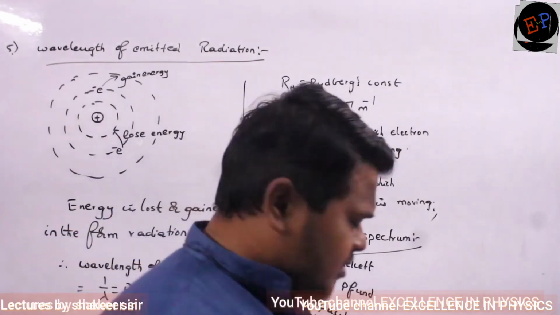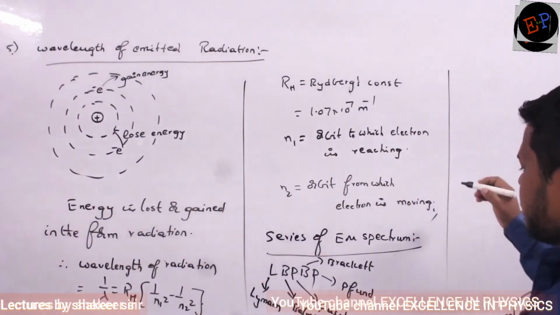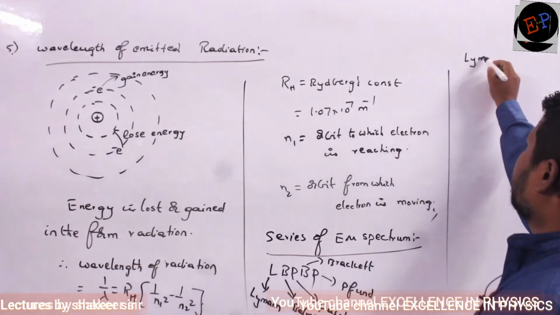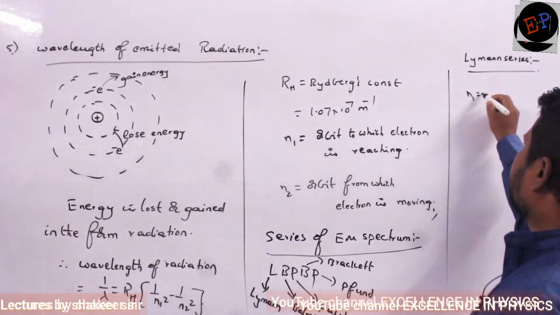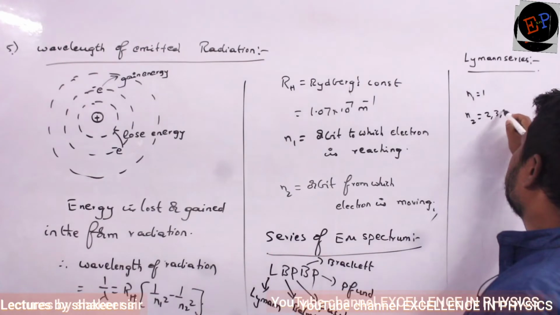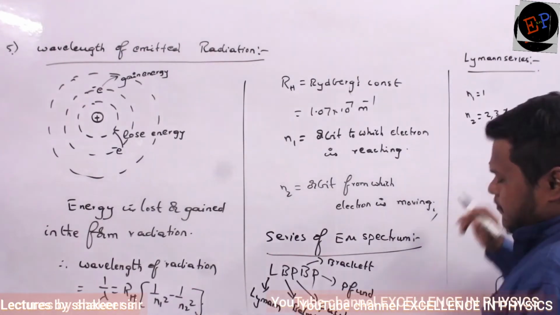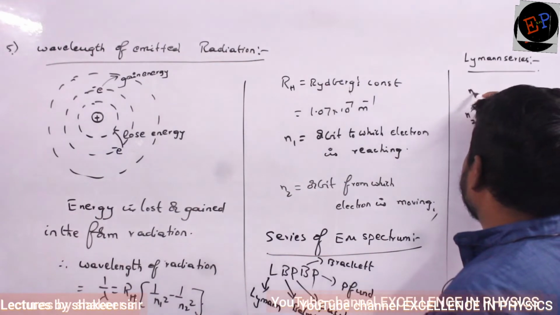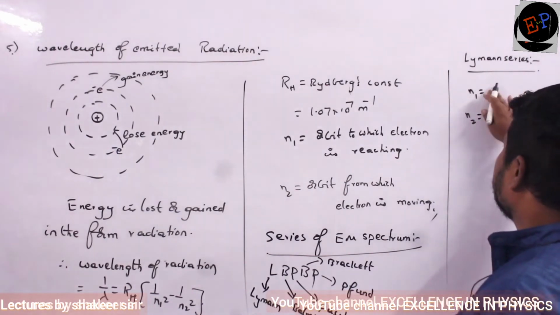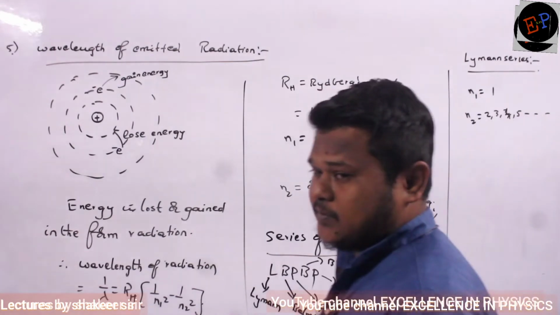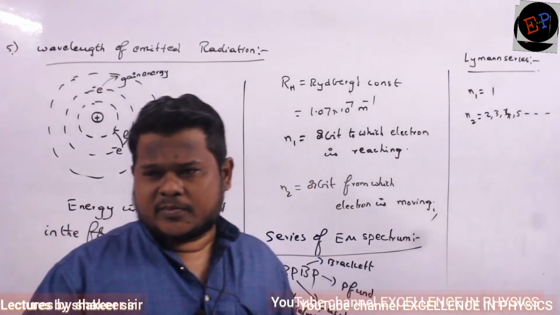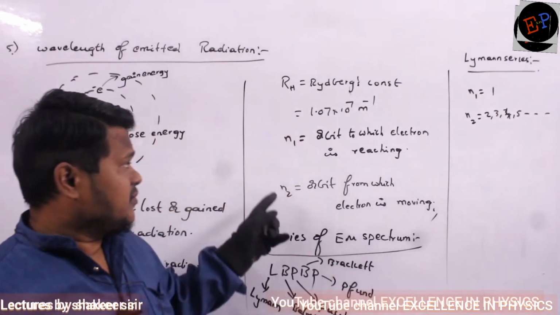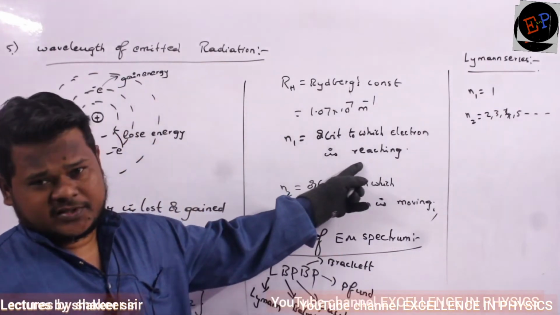Clear? Now let us study each of them in detail. First we will study the Lyman series. Okay? In the Lyman series, N1 is 1, N2 can be 2, 3, 4, 5, anything. Now can you say what is meant by N1 is 1 and N2 is 2, 3, 4, 5? What is the meaning of it? N1 is 1 means the electron is returning to the first orbit. N1 is what we have written, no? The orbit to which the electron is reaching.